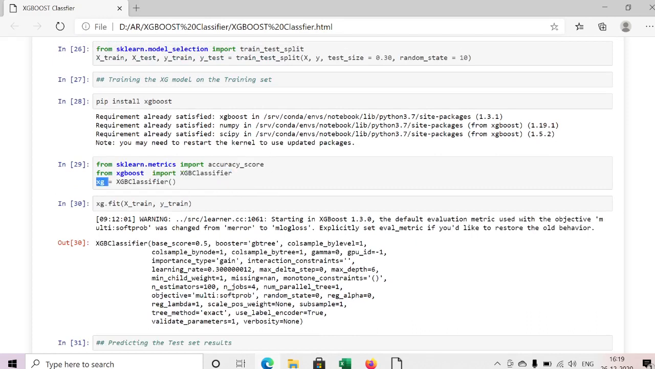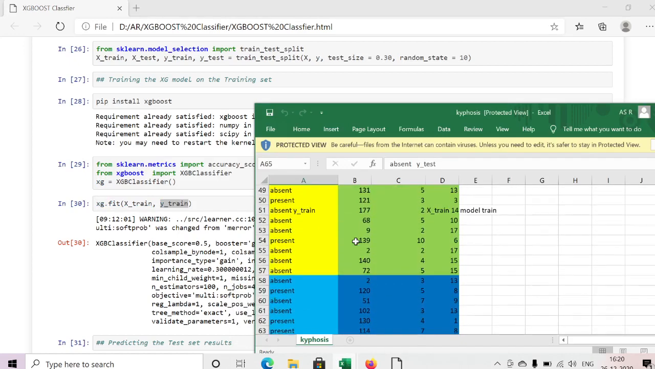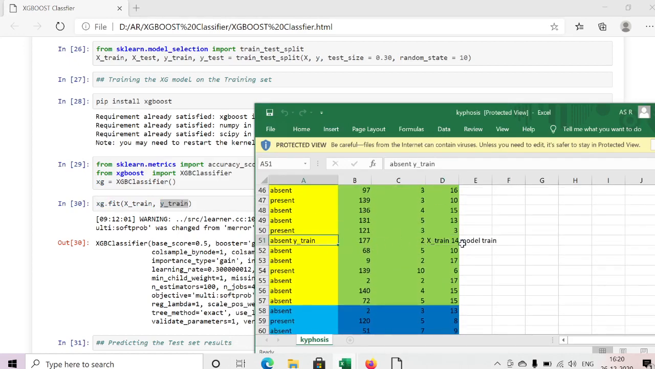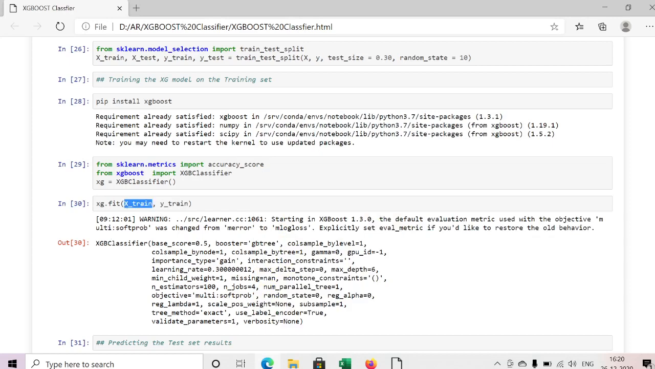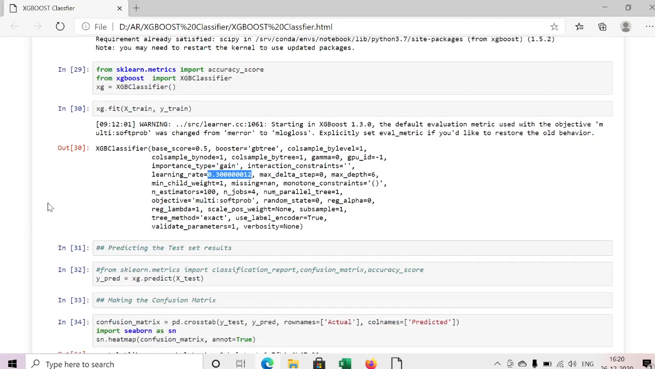Here xg is my object, of XGBClassifier. I'm accessing my class using the object dot fit. Fit is my method, and I'm passing the x_train and y_train to train our model. Here my training is done. Here we need to discuss that lambda is always 1 and the learning rate is 0.3. These three parameters I think we mainly need to discuss here.